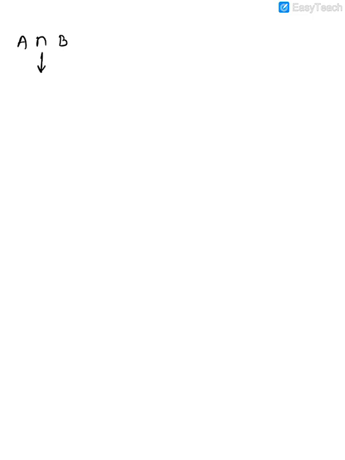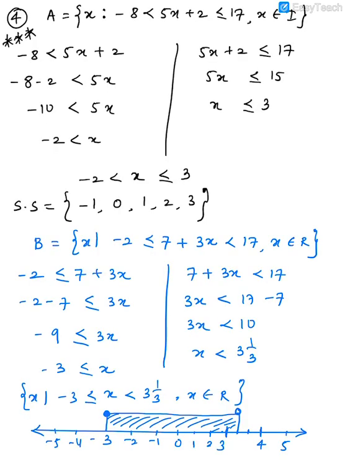So this symbol like an N means what? Basically intersection. In simple language, intersection means whatever is common between the two number lines. So let's go back to this and see what is common in both the number lines. These numbers, if you have noticed out here, go from where to where? They are from minus 1 to 3. And this number line starts from minus 3. Can anybody figure out now what is the common part in both of them?